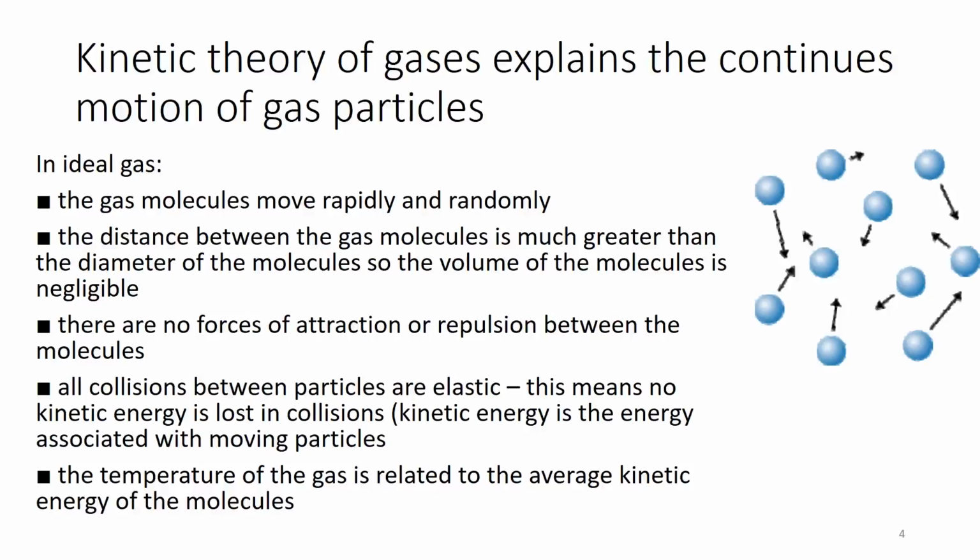Now, the kinetic theory of gases explains or studies the ideal gas. The ideal gas in general is a gas where the gas molecules move rapidly and randomly, and the distance between the particles of gas is much greater than the diameter of your particles. This is why the volume of the molecules is almost negligible. So if you have molecules of gas, you will consider the volume of your molecules to be zero or negligible. You will just cancel it when you are looking at the equations.